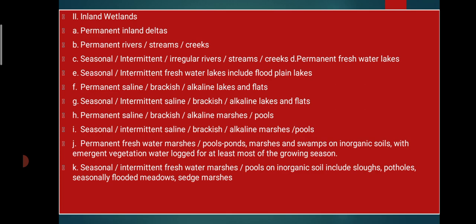Then permanent freshwater marshes, pools, ponds, marshes, swamps on inorganic soils with emergent vegetation, waterlogged for at least most of the growing season. The seasonal or intermittent freshwater marshes and pools on inorganic soil include sloughs, potholes, seasonally flooded meadows, and sedge marshes. That is nothing but the inland wetland.